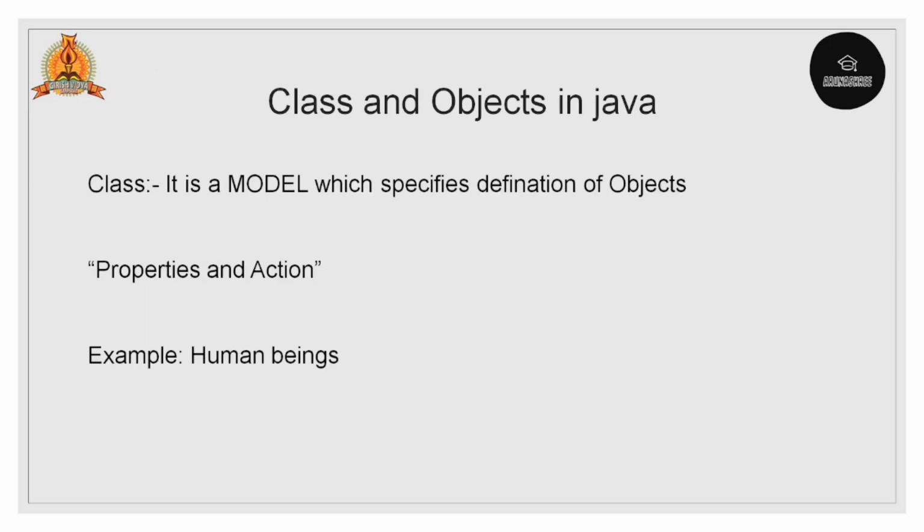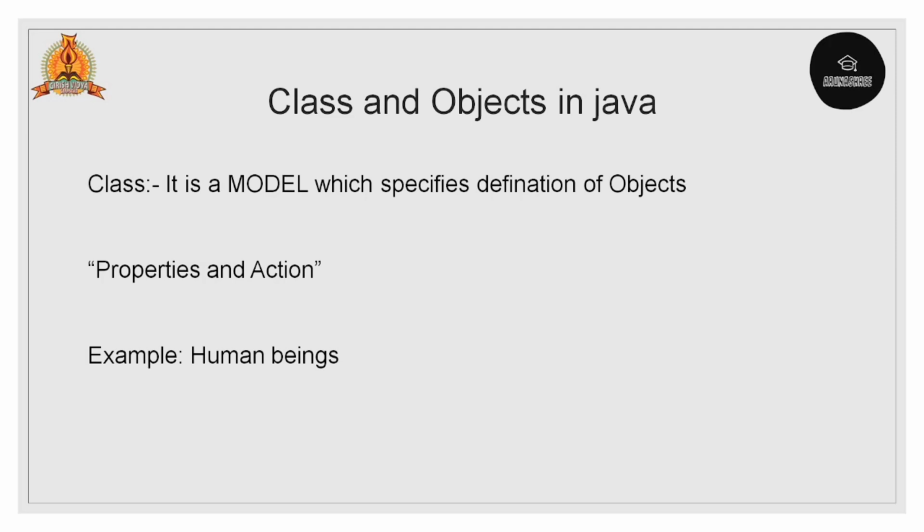Next, class and object using Java. A class defines the definition of an object. A class is imaginary and an object is real. Let us take a real-world example for class and object: a human being as a class. Or you may take a car, a bike, or a cat. These are examples, but here I am using the human being. Objects are like Aruna, Chandana, Kavya, etc.